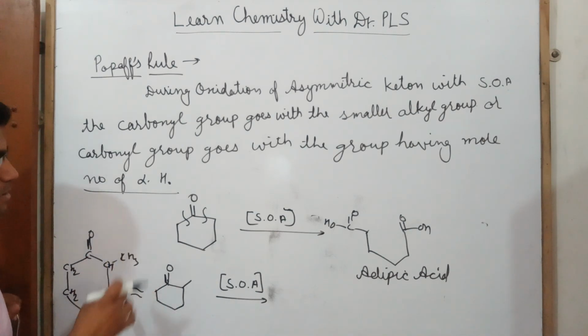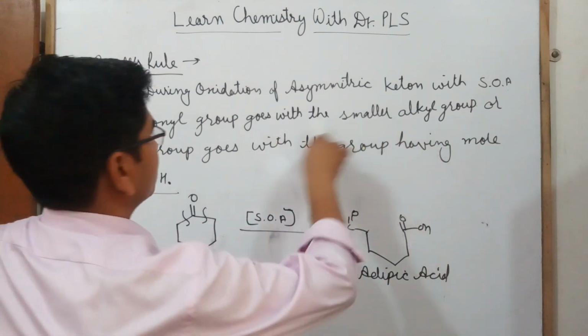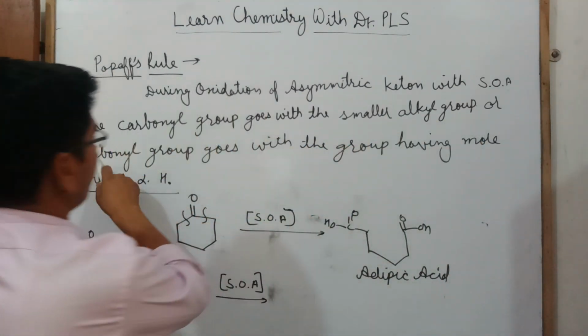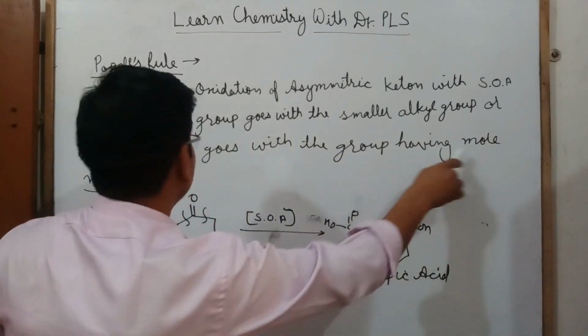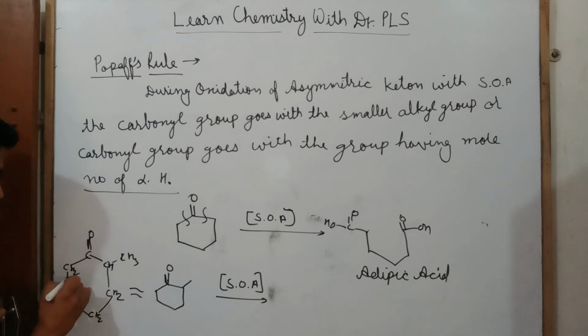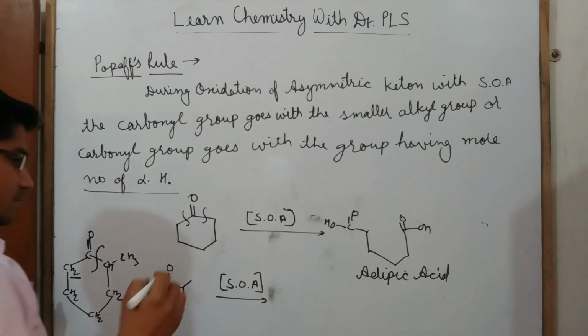Secondly, the carbonyl group goes with the group having more number of alpha hydrogens. So the carbonyl group goes with this group, which means the bond will break from here. What kind of product will there be?